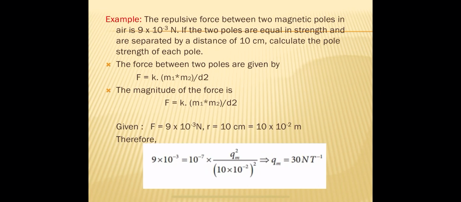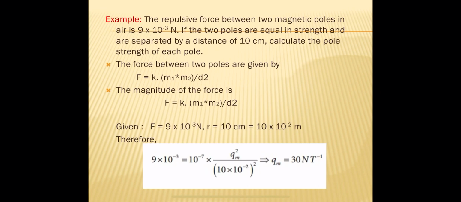The two poles are equal in strength, that means M1 equals M2 equals M, and are separated by a distance of 10 centimeters, which is 0.1 meter. Calculate the pole strength of each pole, that means we have to determine the value of M.